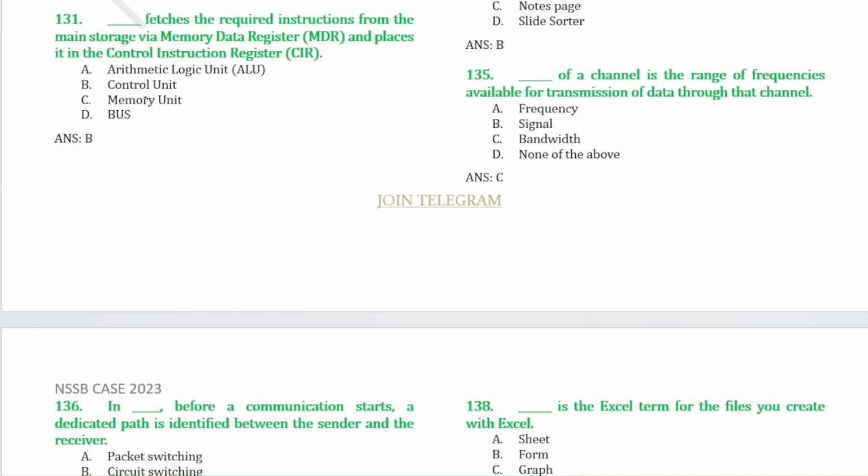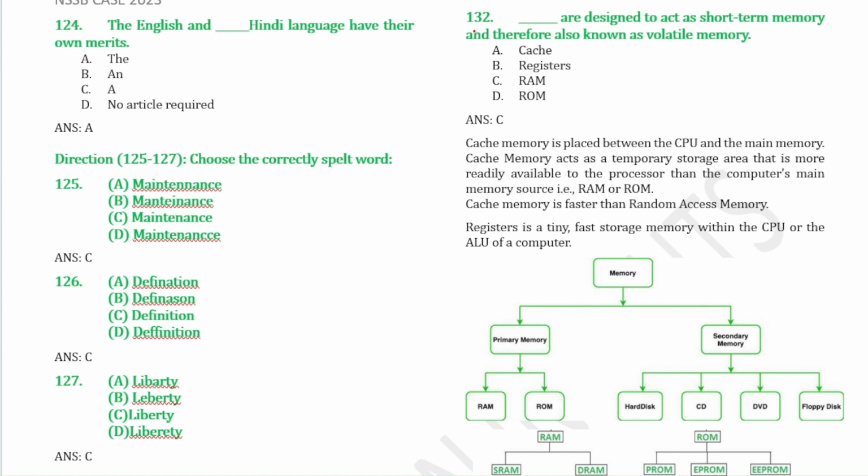So the next question, Dash fetches the required instruction from the main storage via memory data register and places it in the instruction register, so that is the control unit. Next question, Dash are designed to act as a short-term memory and therefore also known as volatile memory. So we know that RAM is a volatile memory while ROM is a non-volatile memory. So the correct answer is option number C.